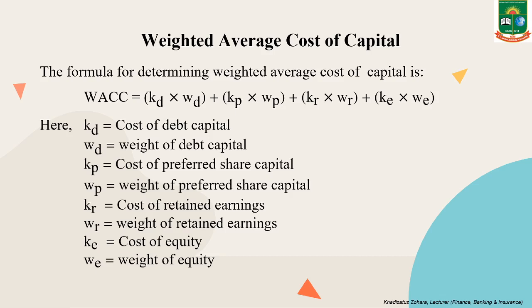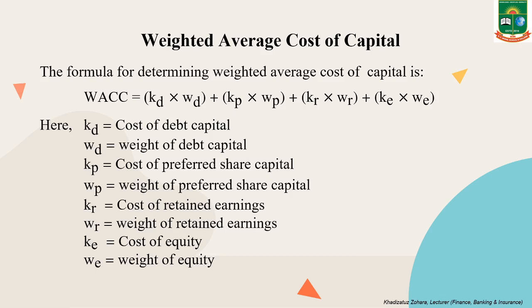KR equals cost of retained earnings and WR equals weight of retained earnings, that is amount of retained earnings divided by amount of total capital. KE equals cost of equity, and at last WE equals weight of equity, that is amount of equity divided by amount of total capital.